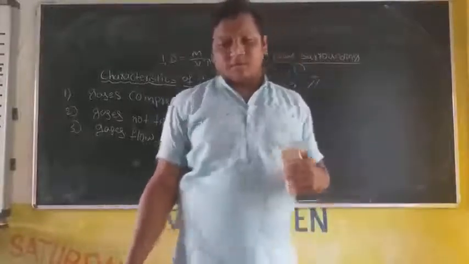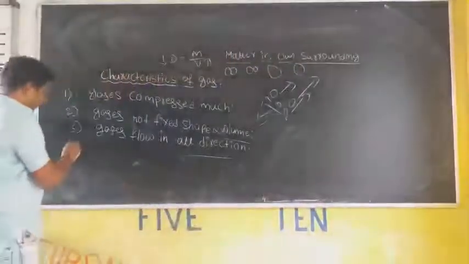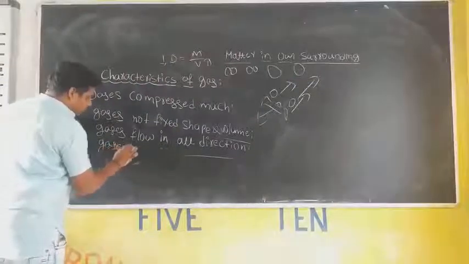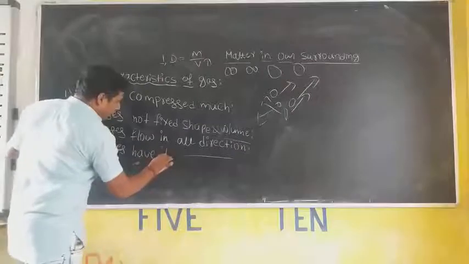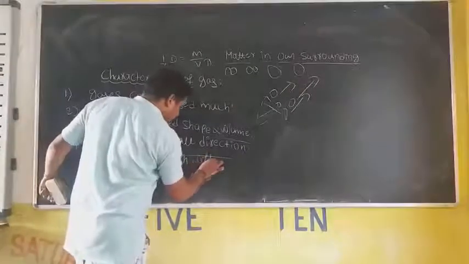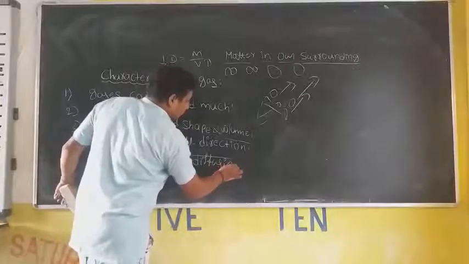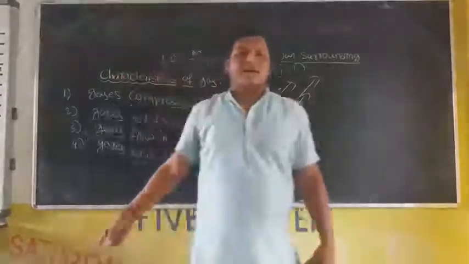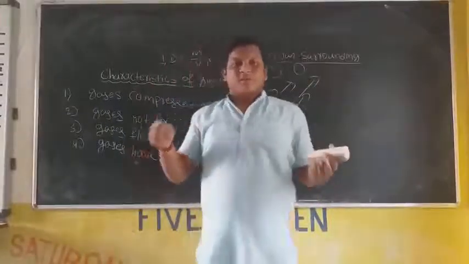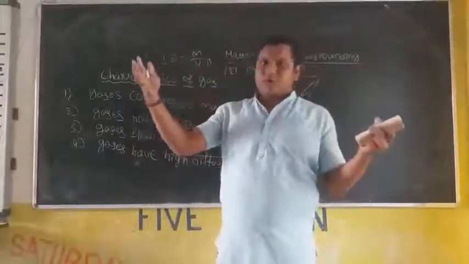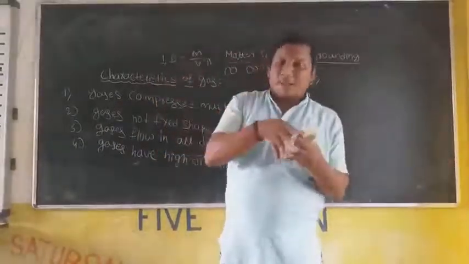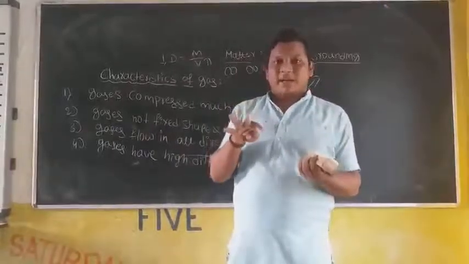Then the next one, the diffusion property. Gases have high diffusion property. Why do they diffuse so much? Because of more interparticle space. When the interparticle space is more, we can diffuse easily. One particle can move into another particle between that interparticle space.